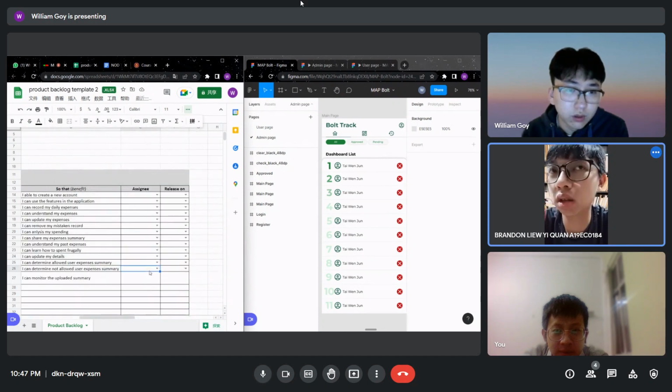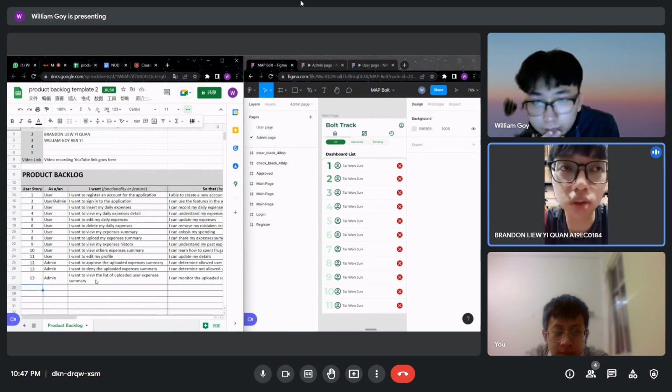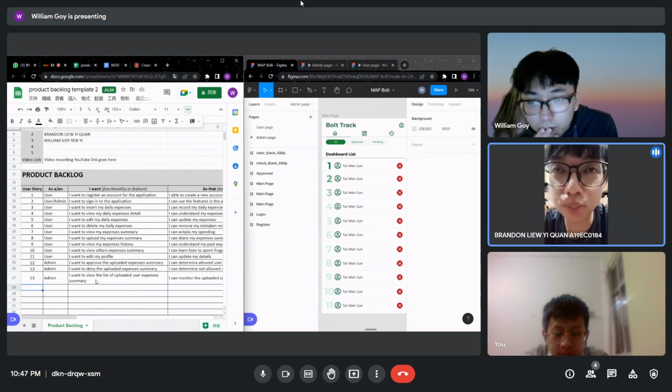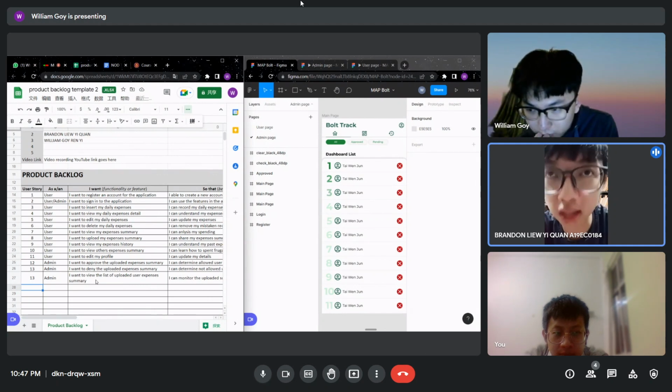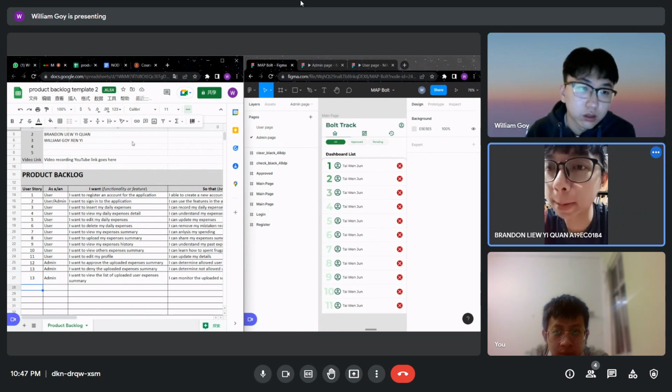For example, the admin login ID is admin 0 maybe, and then the password will be that thing. So if other people want to act as admin, they will use just that single account. There won't be another admin account.